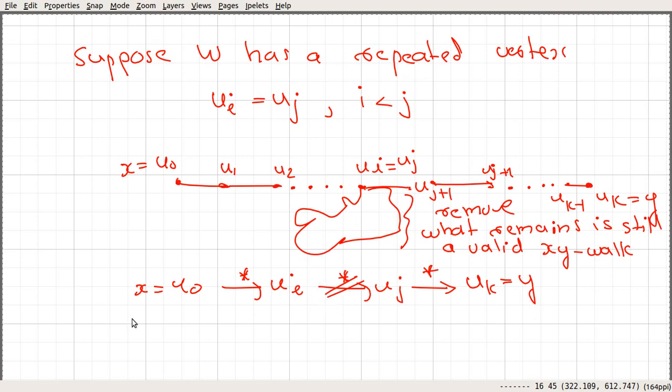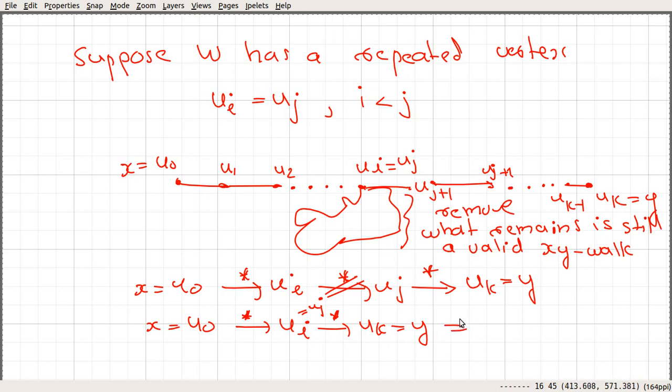So that corresponds to something like this. You start here at u0, and you took this walk and you erased this portion and skipped it. It is possible because ui is equal to uj. Once you use ui, you can skip this portion and go to uk directly using this walk, and you are at the end.